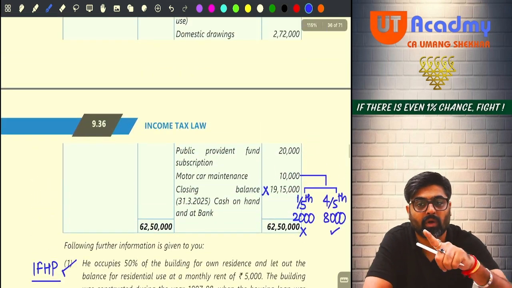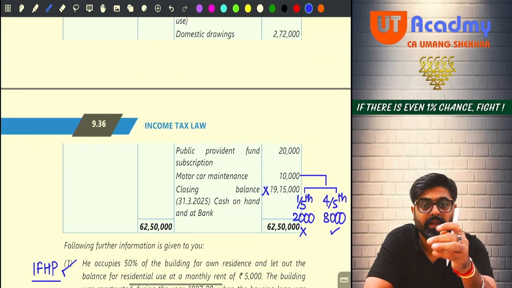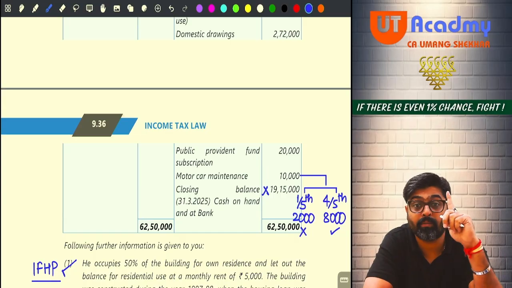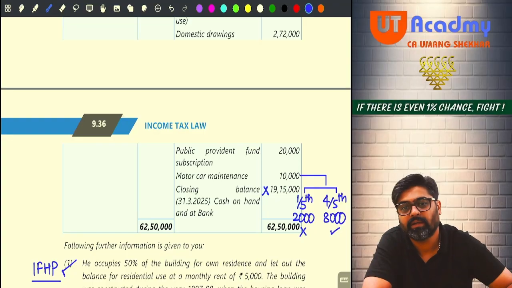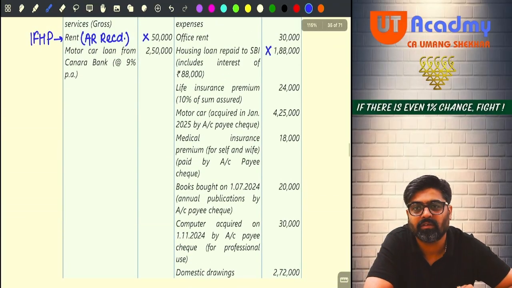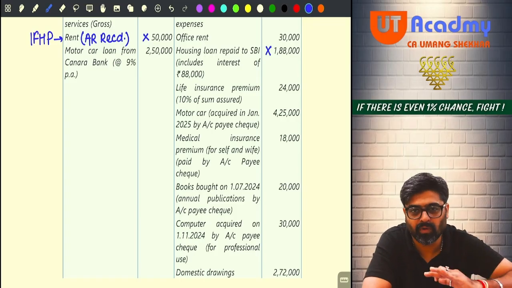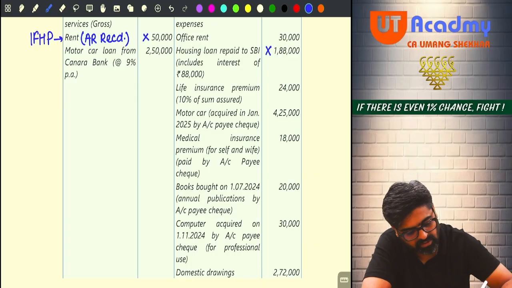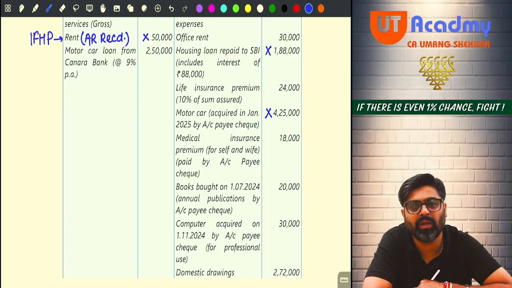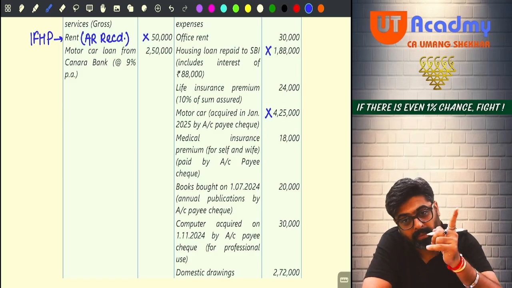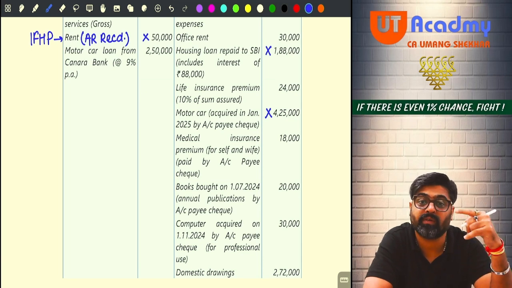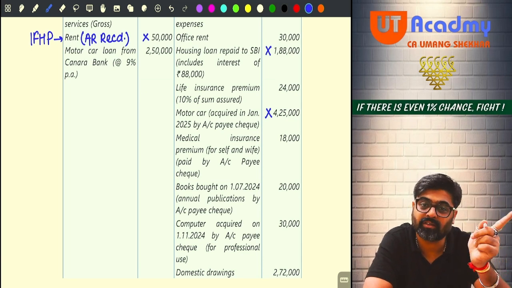Definitely, if they are talking about the motor car expenses, then the motor car would have been purchased in this year. Go and see your payment side. Can you see any motor car purchase? 4,25,000. Now tell me, is this 4,25,000 capital expenditure? Will it be allowed fully from your PGBP income? No. So this cannot be claimed as a deduction fully. Rather, this will be allowed in small parts in the form of depreciation. Go and add this amount in the block.